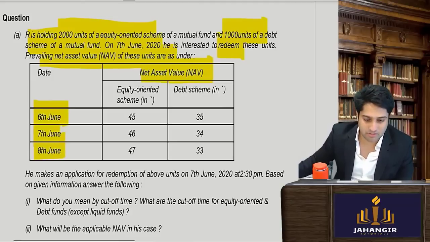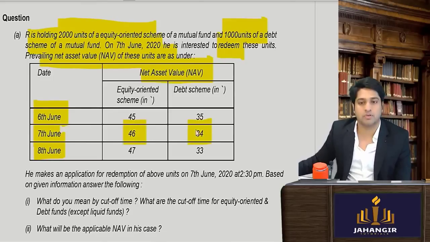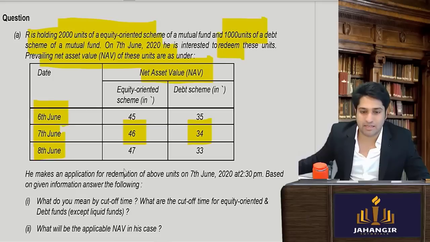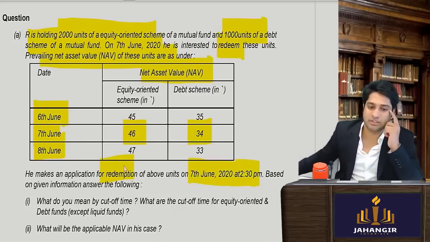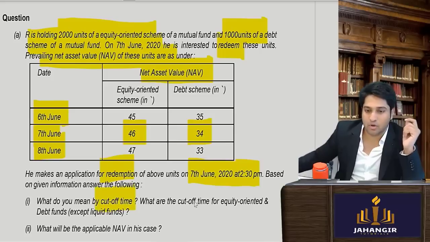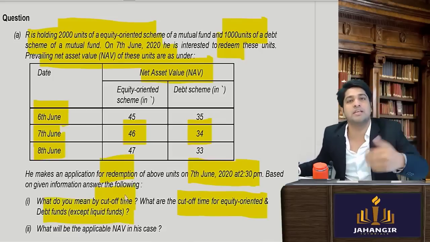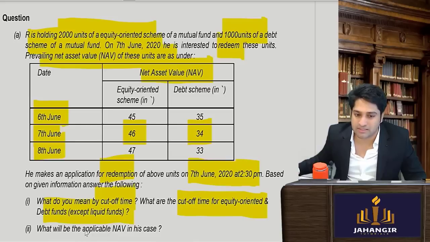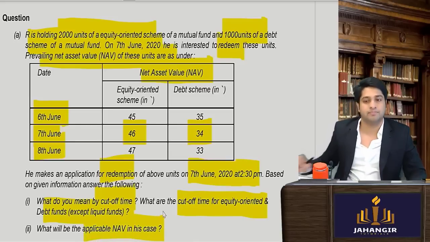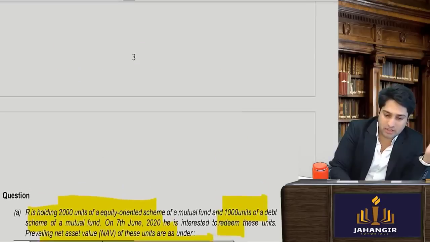Now he has done a redemption on the 7th. So he makes an application for selling, that is sale, on the 7th at 2:30 p.m. Based on the information given below, what is the cutoff time for equity and debt oriented fund except liquid fund? So this is a direct question that they have asked you, the sum. What is the applicable NAV in this case? So he has sold before the cutoff time. What is the cutoff time we have seen?